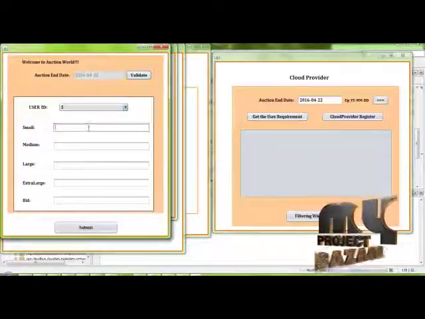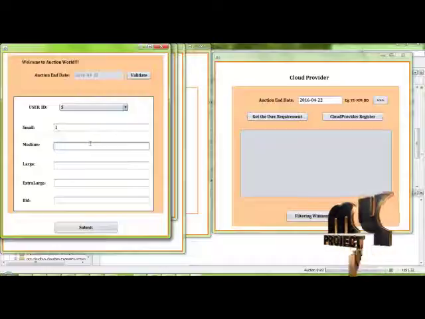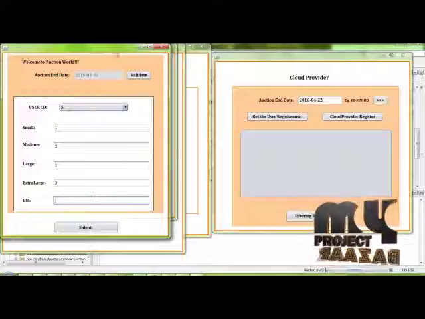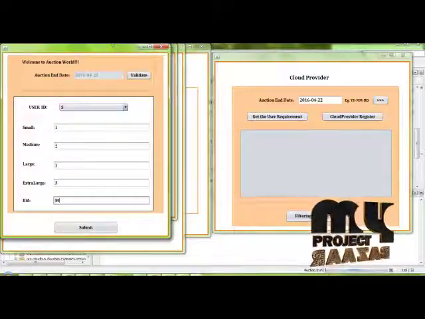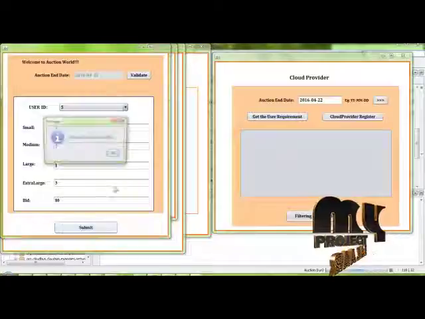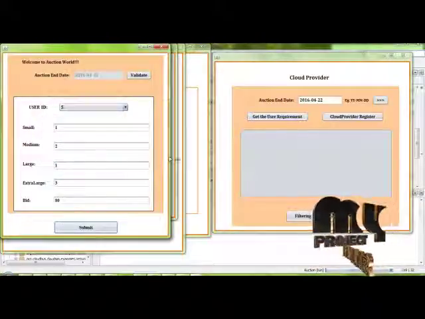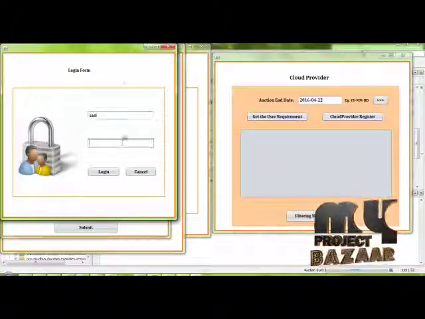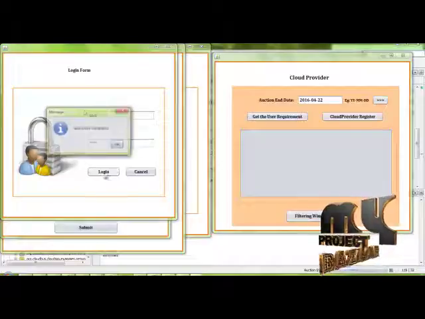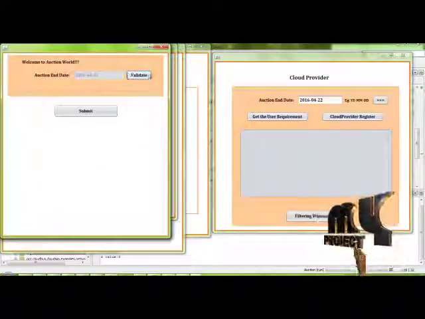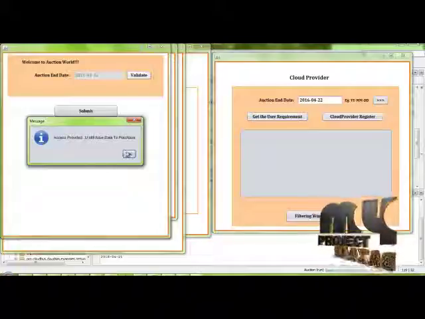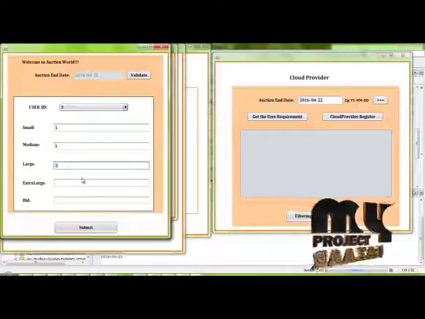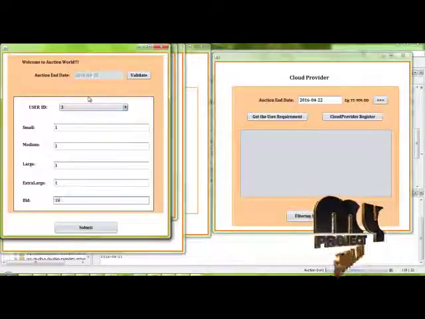Then enter the number of VMs. In small size we require 1, medium 2, large 1 and extra large 3. Okay, we enter the bid amount. They bid for $80. Request sent. After that, another user comes here, and they also enter the username and password. Click the login, and here also we validate. They also have access, so they can also purchase. Here they enter the bid amount 100.